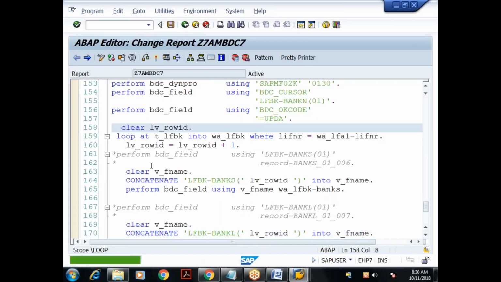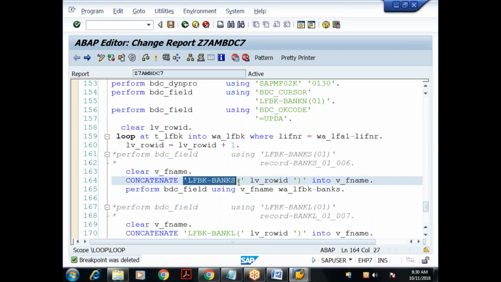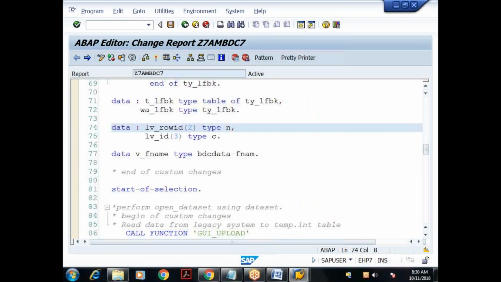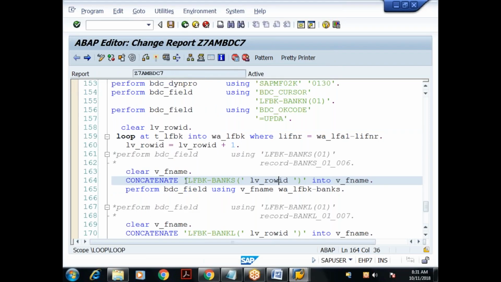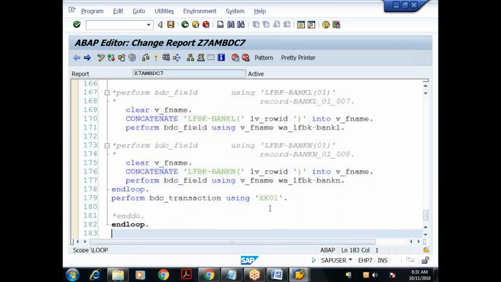What is the doubt in this part? Is it clear now, Chinna? We are concatenating this part, this one, as a value. I can use concatenate only for string variables. LV underscore row ID is what type? Alphanumeric, na? This also comes under the character family. So it will concatenate these three parts and put them in V underscore F name. Every time row ID will be incremented by 1. Okay, I got it.